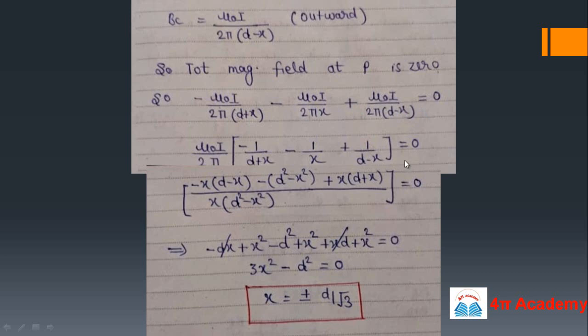So we can solve this. The LCM will be x(d square minus x square), so we solve it equals 0, and when we solve we will find that x equals plus minus d upon root 3. So when the point is at a distance plus minus d by root 3 from the middle wire, at these points the magnetic field will be 0.